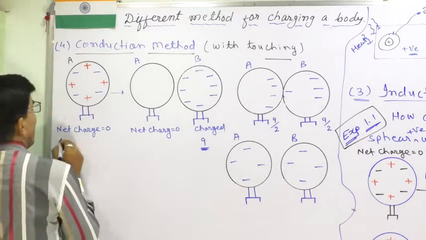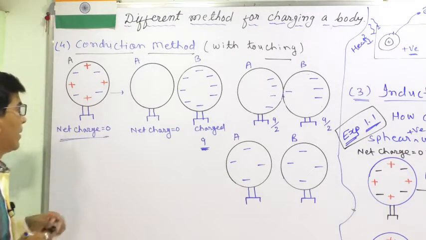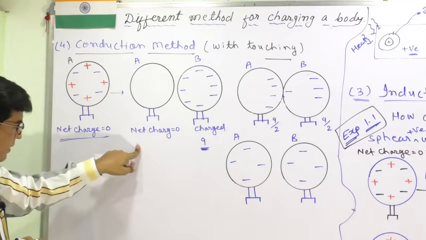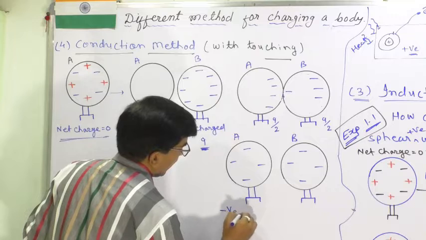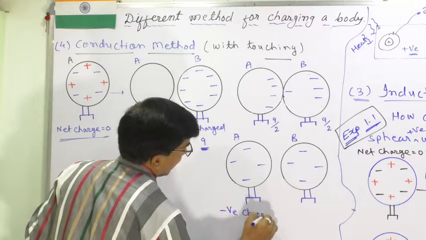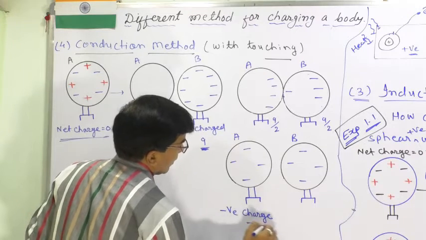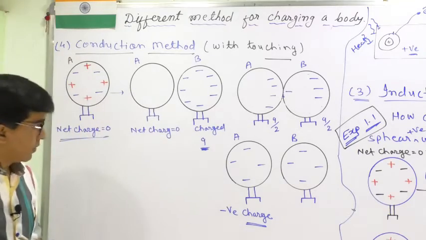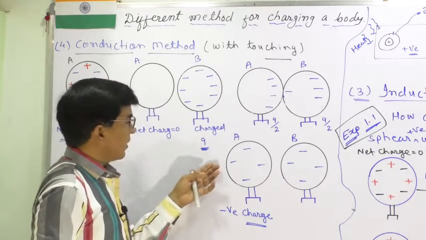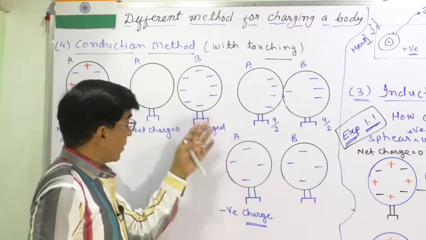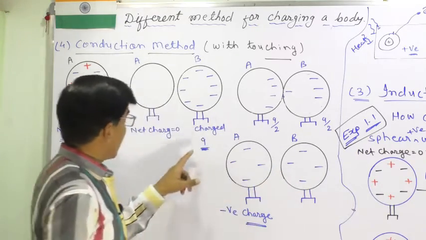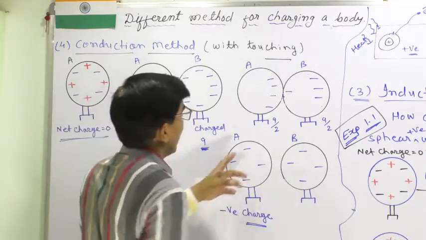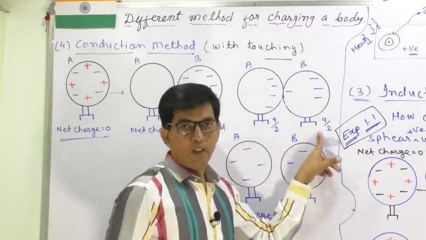So this was a neutral sphere. Initially its net charge is 0, but now it will be a negatively charged sphere. Initially this is negatively charged and here it is also negatively charged, but the amount of charge will be equal in both. If it is Q, then when we touch them, Q by 2 equal amount of charge will be distributed.